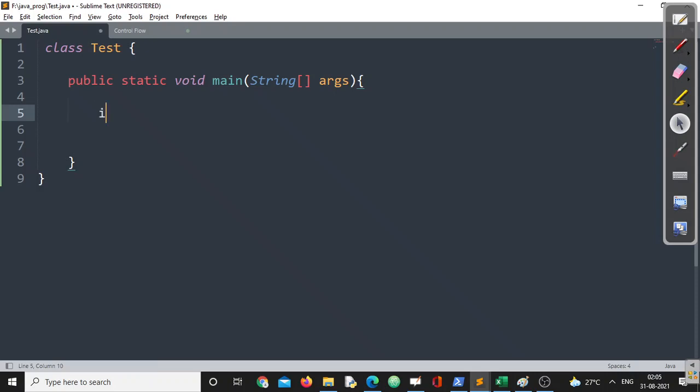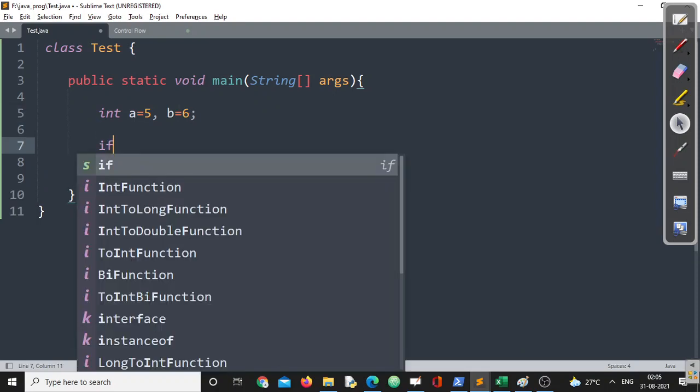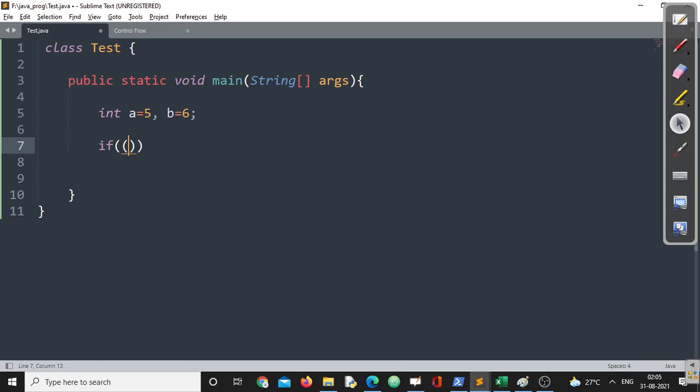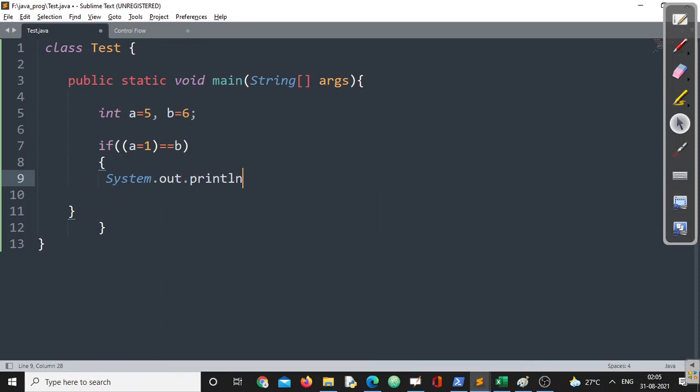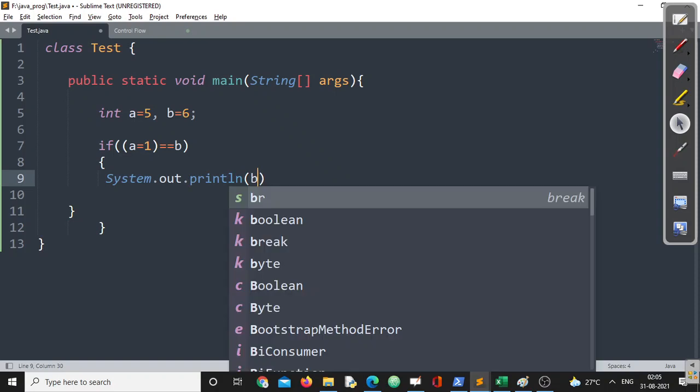Now suppose I am taking a variable int a is equal to 5 and int b is equal to 6, right? Now listen very carefully. I am writing here if, starting a bracket, a is equal to 1, double equals to b, right? So what I am writing is System.out.print or println followed by b.